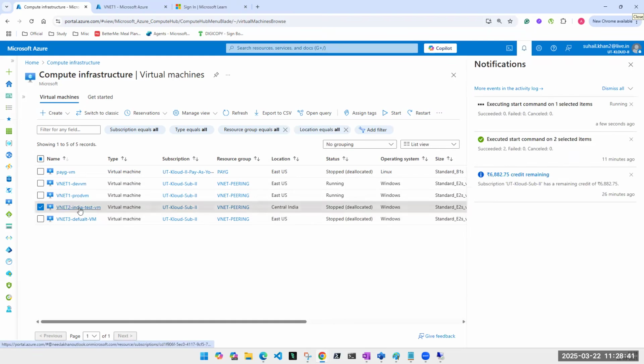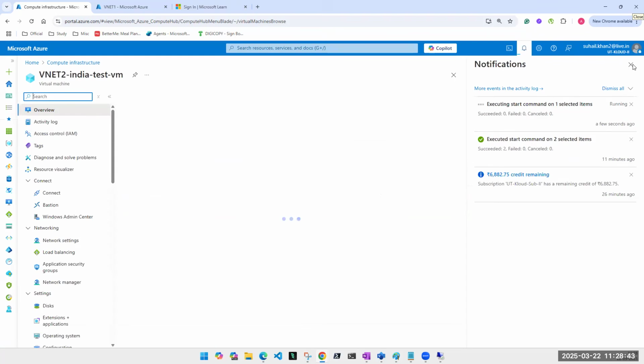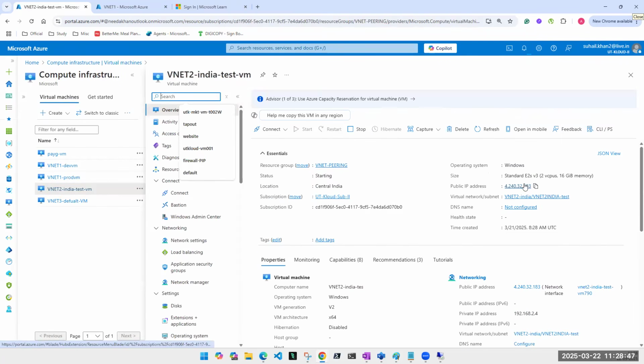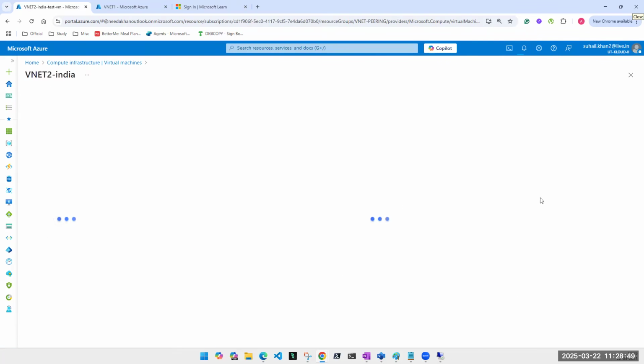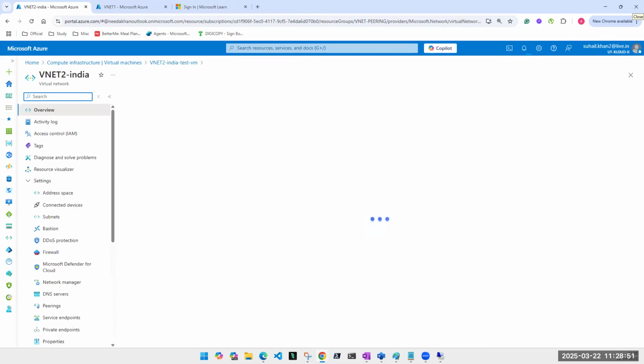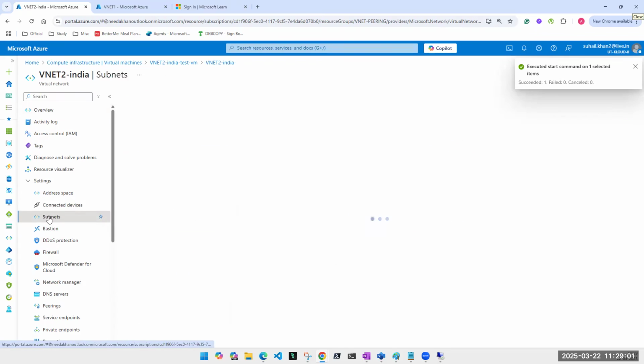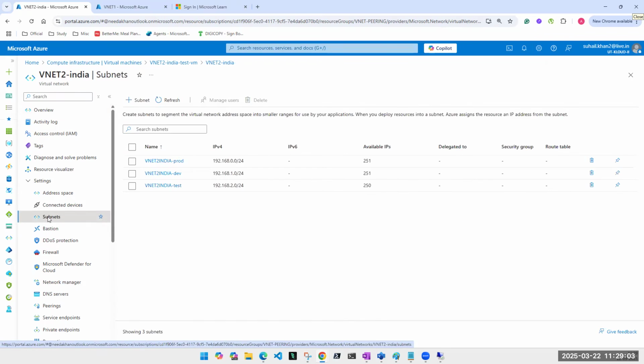So I'm starting the machine. Meanwhile, let's go ahead and check this configuration. This machine is a part of VNet 2 India, and this is the VNet. What is the address space? 192.168.0.0. Let's check how many subnets are there. There are 3 subnets.